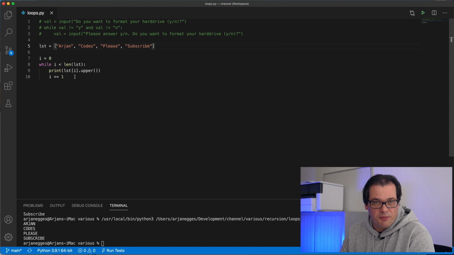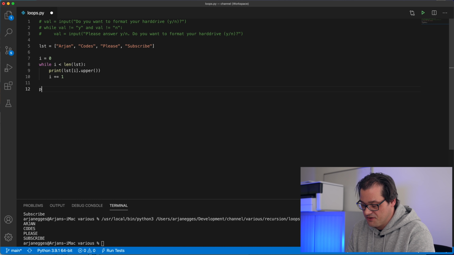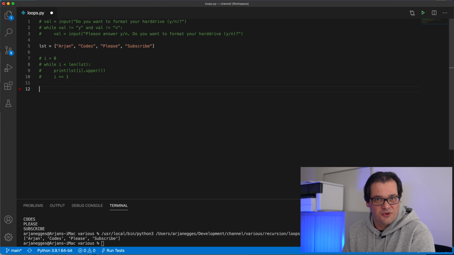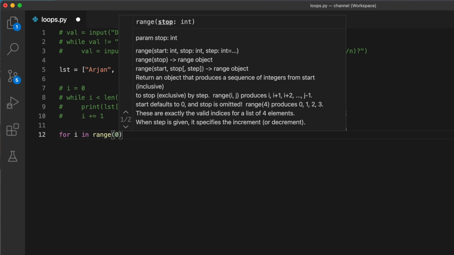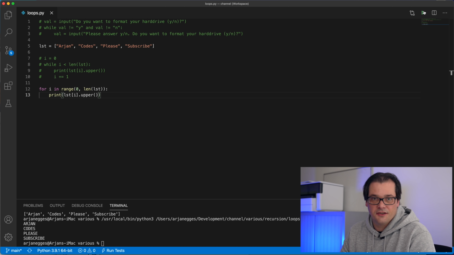Now obviously in Python there are much shorter ways to do this. Actually, printing a list you can also just do like this, but that's going to look a little bit different. Let's look at a few other options for printing out the elements in the list. One is using the for loop. What you can do to mimic the behavior of this while loop is have a range that goes from 0 until the length of the list. And then this is what we get.